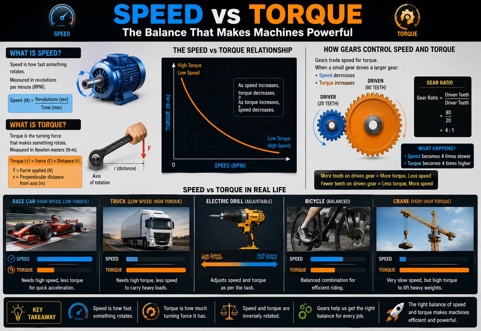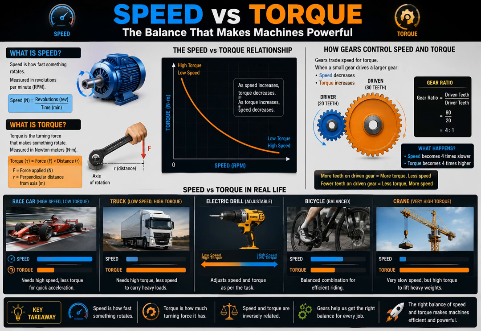Now look carefully at this image. Speed simply means how fast something rotates. For example, a racing car engine spins at very high revolutions per minute. That means high speed. Now torque is different. Torque means the turning force that creates rotational power. Machines with higher torque may move slowly, but they can handle heavy loads.